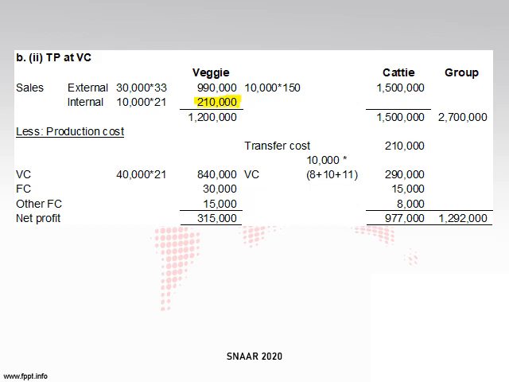Now, if she transfers at variable cost, here it will become 210,000 and here it will become 210,000. The others do not change. Okay, remain the same. So you recalculate, your new net profit will be 315,977. And if you notice here, the net profit is unchanged, right? 1292000.